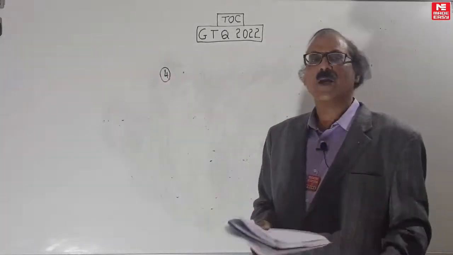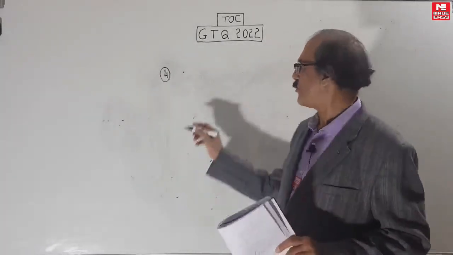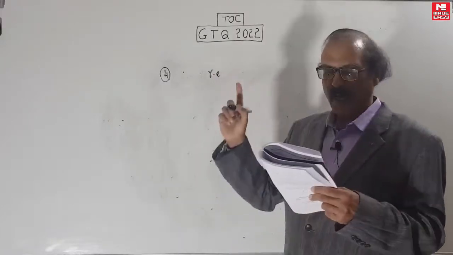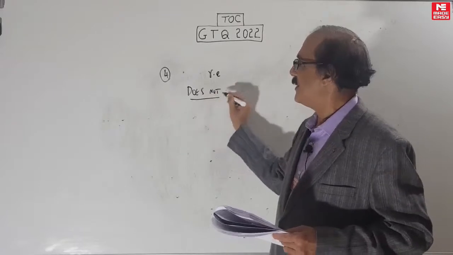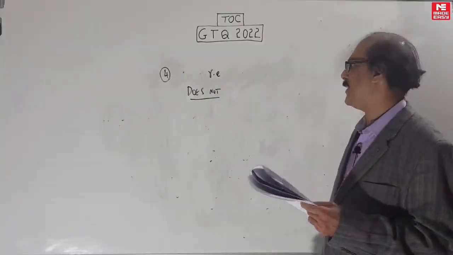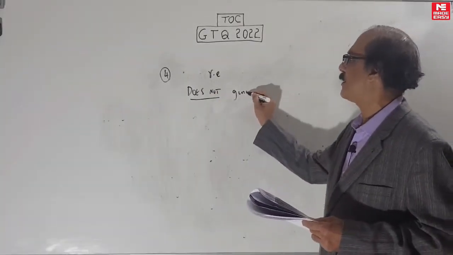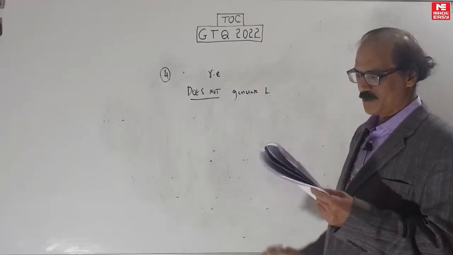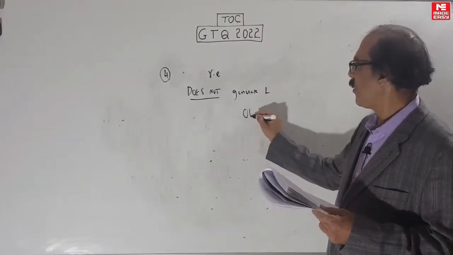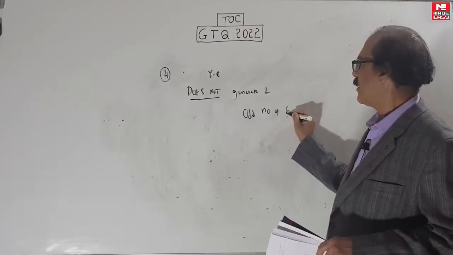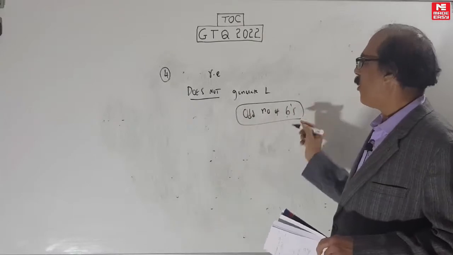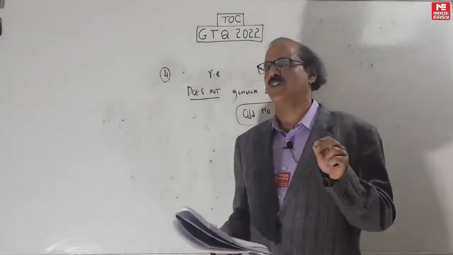What do we have here? Which of the following regular expressions does not generate the language, odd number of B's? Remember, these odd, even, mod things are very important for the exam.